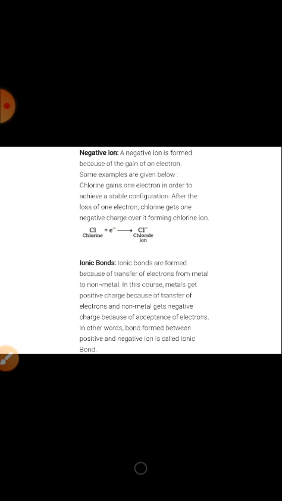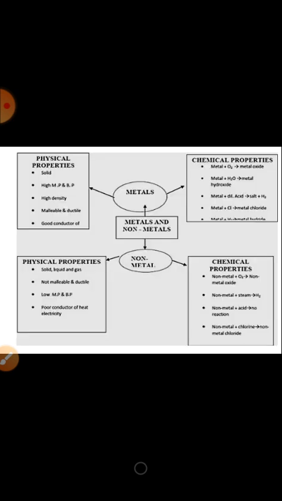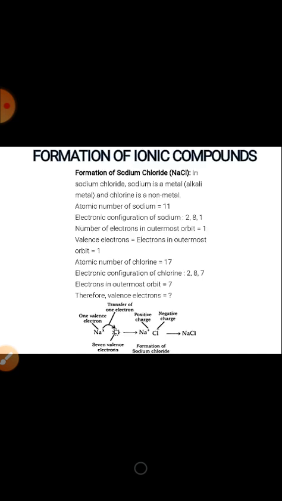Ionic bonds. Ionic bonds are formed because of the transfer of electrons from metal to non-metal. This is a mind map which shows metals and non-metals, their physical properties and chemical properties.